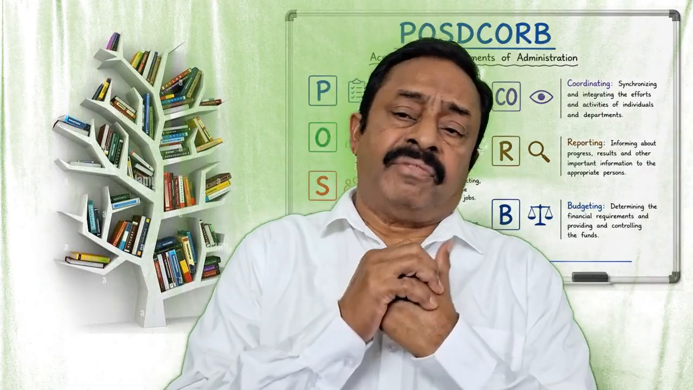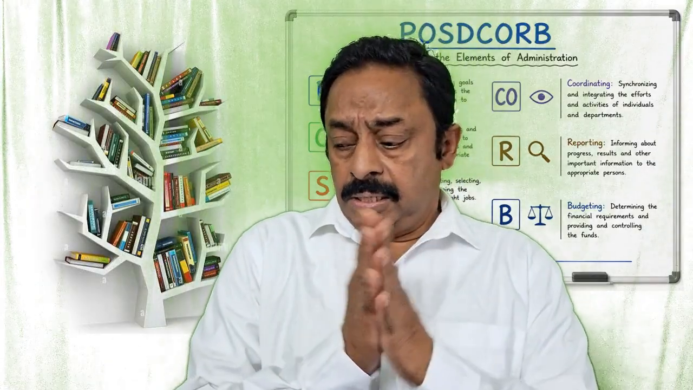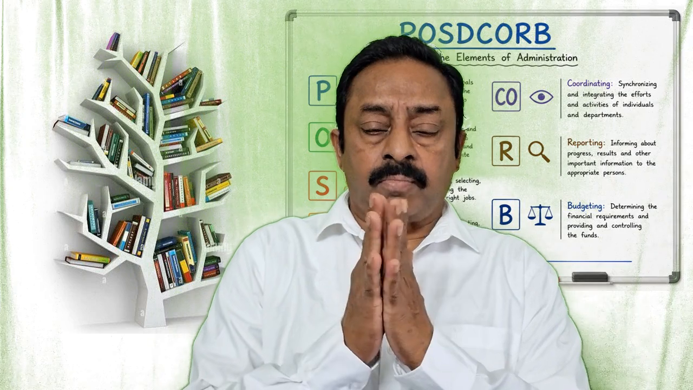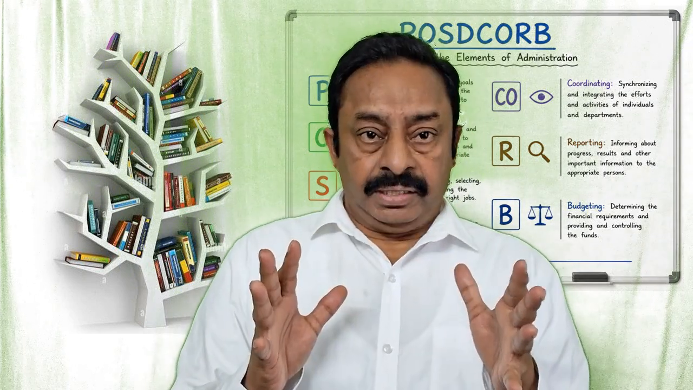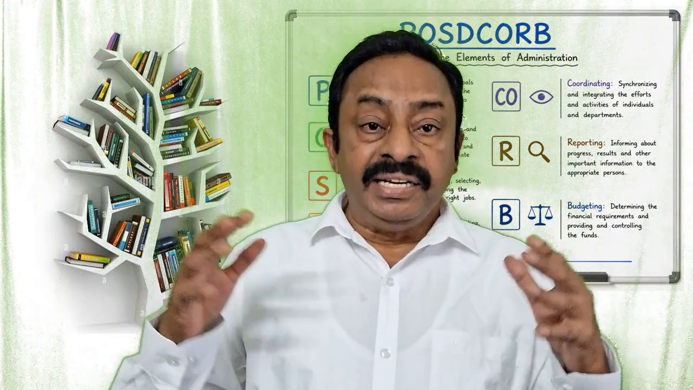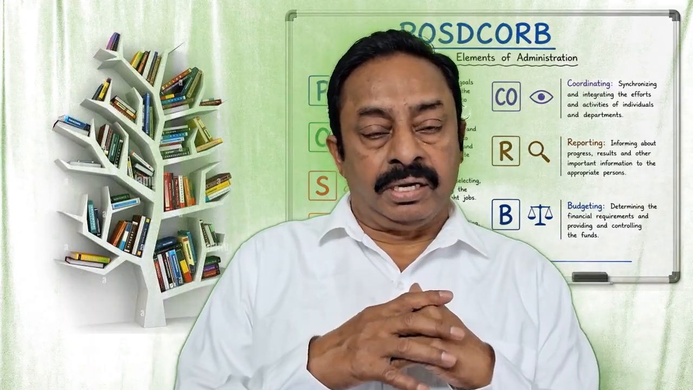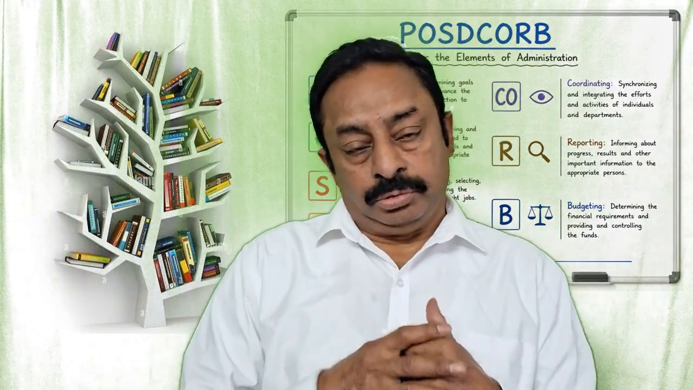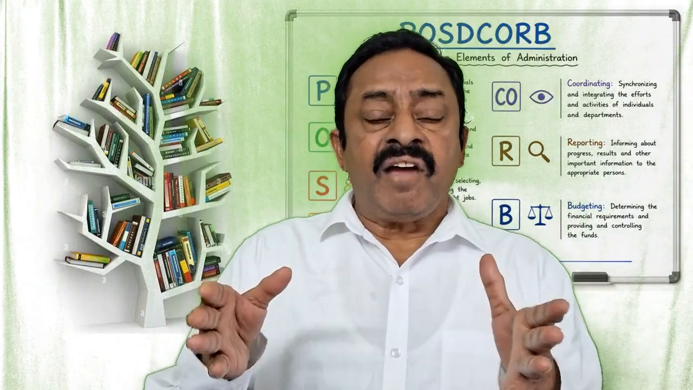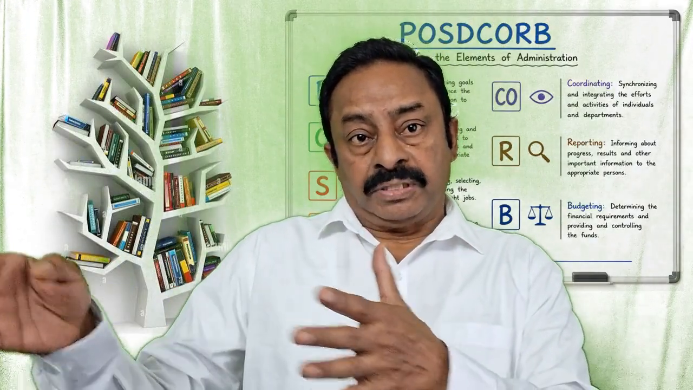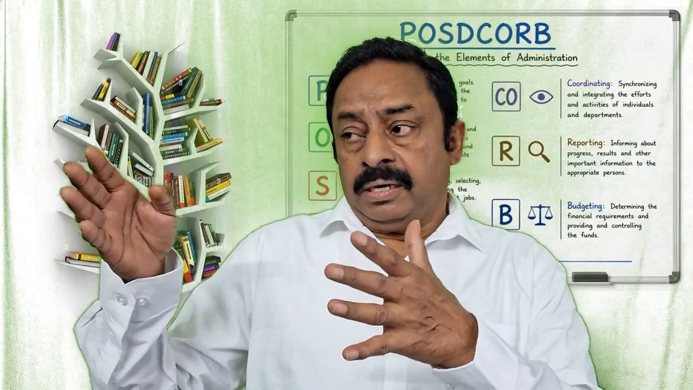Now, what are the key elements of coordinating? First is integration of activities. Each function, each department has different functions. They have to integrate their activities. Integrate means each department needs to understand what they have to do. Second is unity of action, which means people work as per the plan, as per the action.